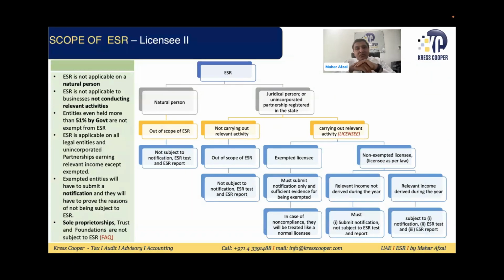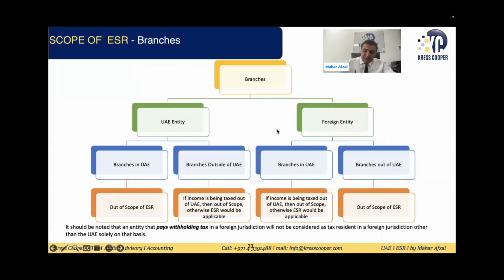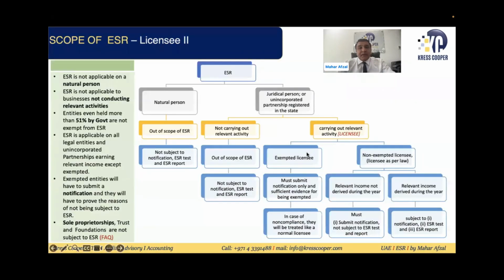So this is very comprehensive. If I'm asking what will fall in the scope of ESR, this is a very comprehensive slide on the scope of ESR. In the scope, for sure, this is not applicable to a natural person. ESR is not applicable to a natural person. So as far as a juridical person is concerned, this can be an unincorporated partnership. The question is, are they carrying out any relevant activity or not? If they are not carrying out any relevant activity, this is not applicable to them either.